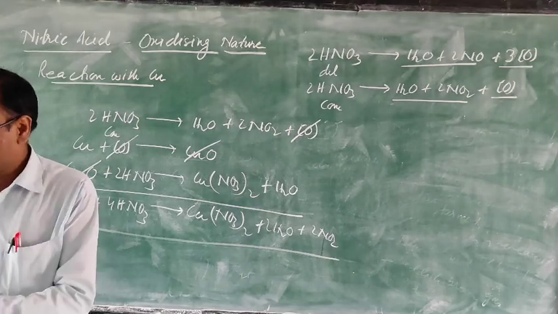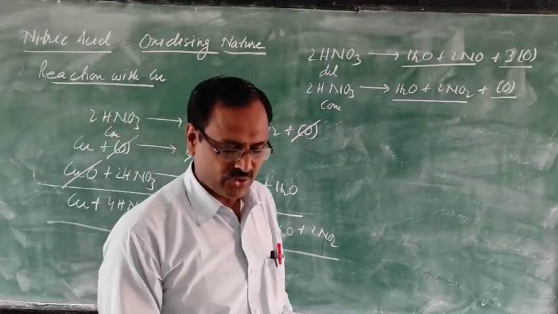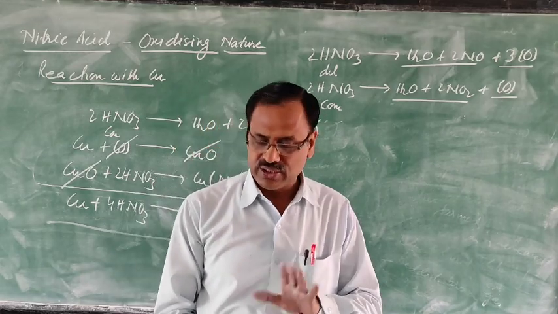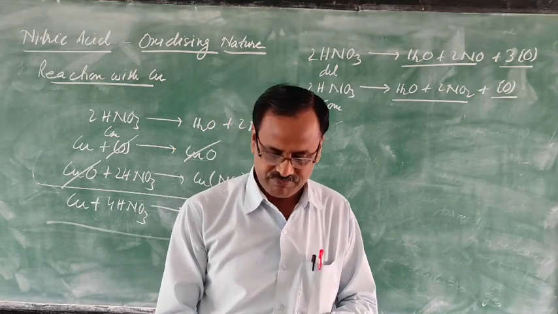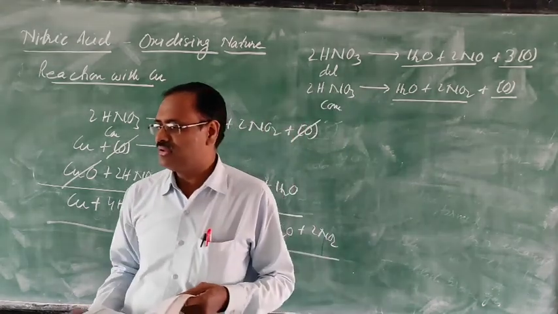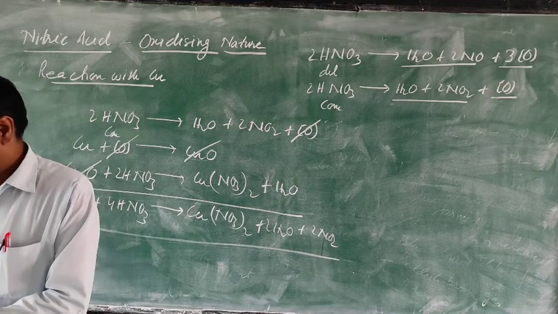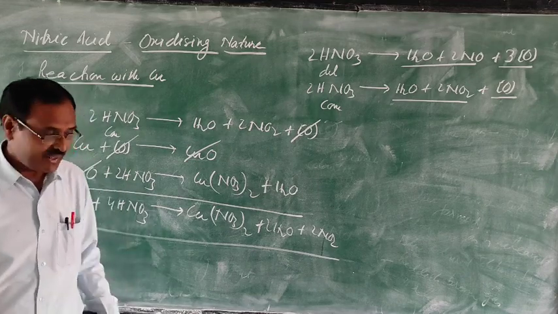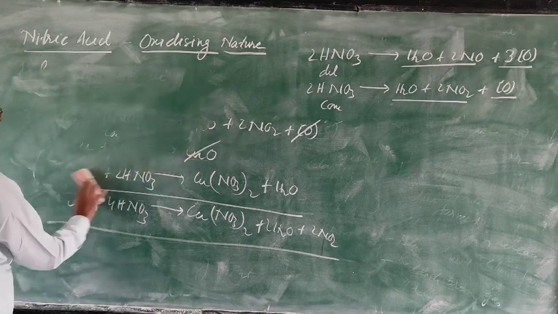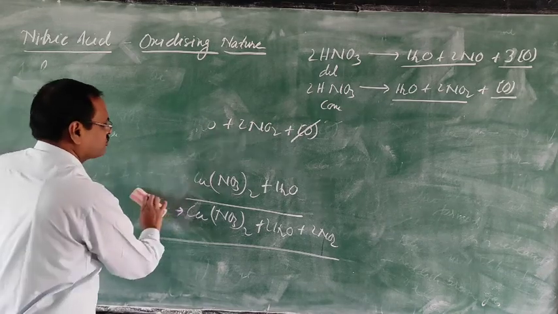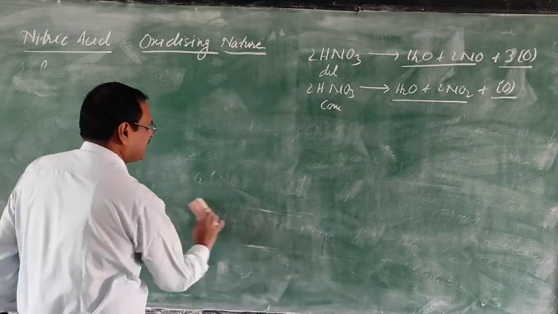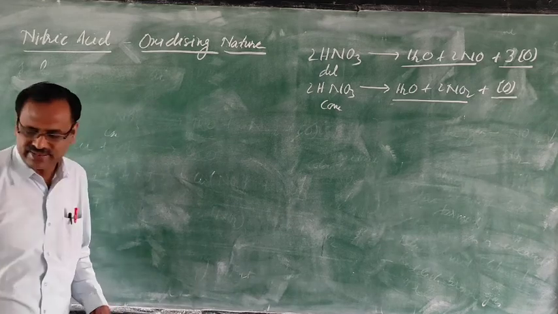So just go through your book, page number 193. If you go through your book, copper, zinc, and iron are given, but you study only copper because that is given in the syllabus. The next point is passivity. I want to tell you that certain metals become passive when they come in contact with nitric acid. Where we expect that they will be reactive, they will be inert, they will not react with nitric acid.